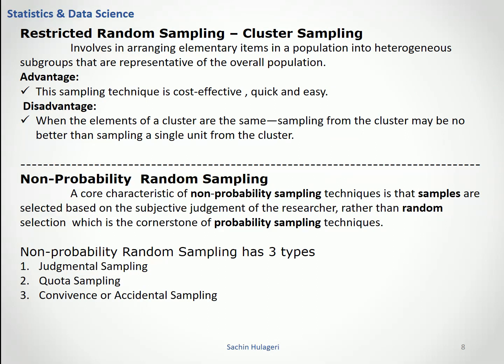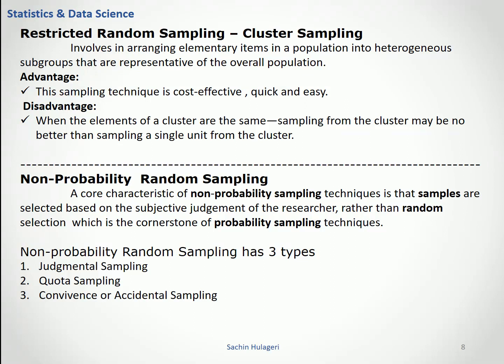So let's see cluster sampling. It involves arranging elementary items in a population into heterogeneous subgroups that are representative of the overall population. The advantage of cluster sampling is that this sampling technique is cost effective, quick and easy. The disadvantage of cluster sampling is that when the elements of a cluster are the same, sampling from the cluster may be no better than sampling a single unit from the cluster.